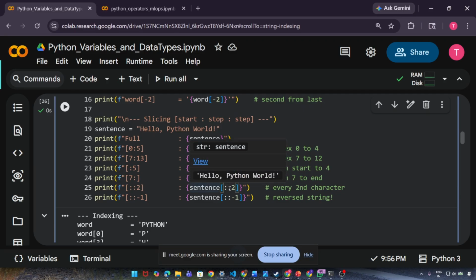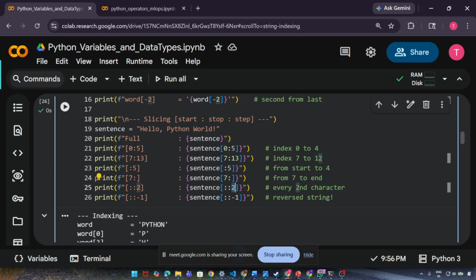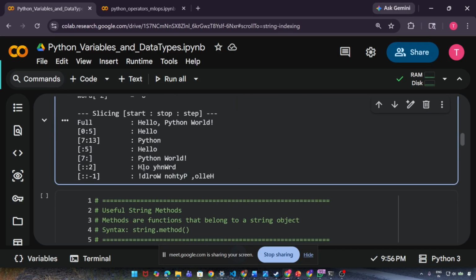But then by giving a second colon, I have provided the step. It means first print H, then jump two times: H, E one time, E, L two times, then print L, L one time, L, O two times, then print like this. See, we are getting it like this.